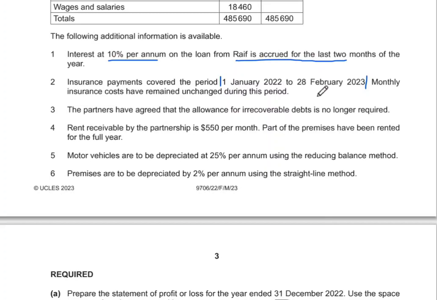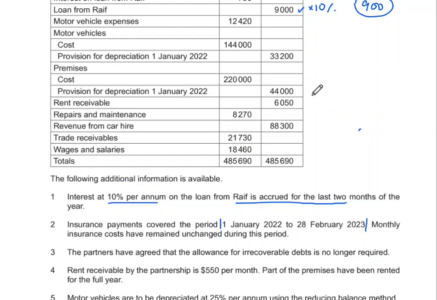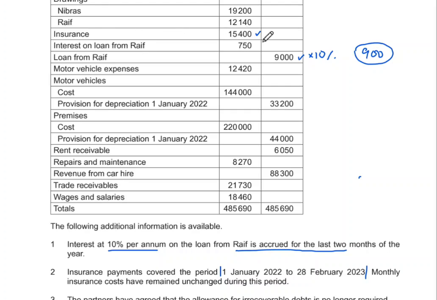That means that we have paid 2 months in advance for this insurance payment. So basically this amount is for 14 months. So we can simply divide it by 14 and take 12 months out of that, or you can easily make this 12 over 14 to see what will be the amount for the 12 months.